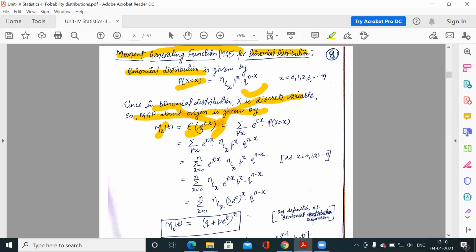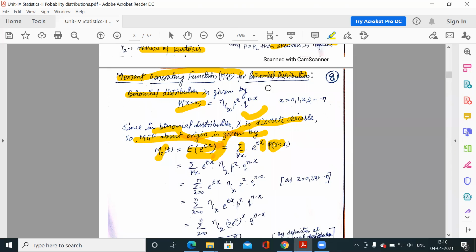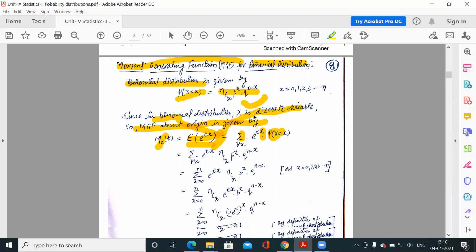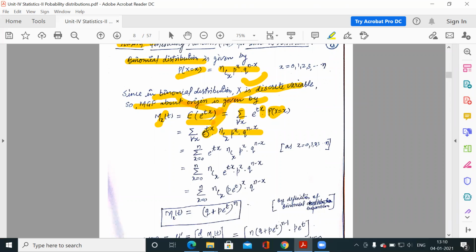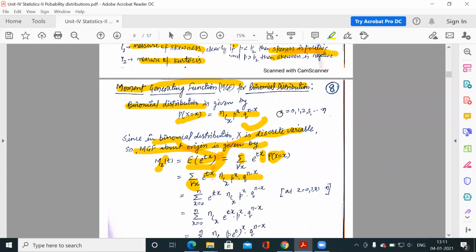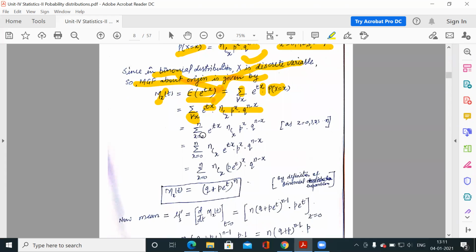And then how to calculate the expected value of e to the power tx? It is the summation of e to the power tx into the probability function. The probability function is for the distribution for which we are calculating the moment generating function, so this is your p(x). So this is the value of p(x) into e to the power tx, and this summation is for every x. Now what are the possible values of x in the binomial distribution? 0, 1, 2, 3 up to n. So this summation is over x from 0 to n of e to the power tx into the probability function.